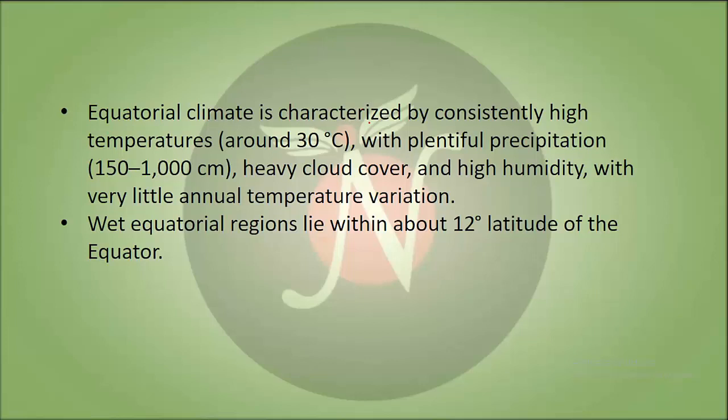Equatorial climate is characterized by consistently high temperatures around 30 degrees Celsius with plentiful precipitation, heavy cloud cover and high humidity with very little annual temperature variation. Wet equatorial regions lie within around 12 degrees latitude of the equator.